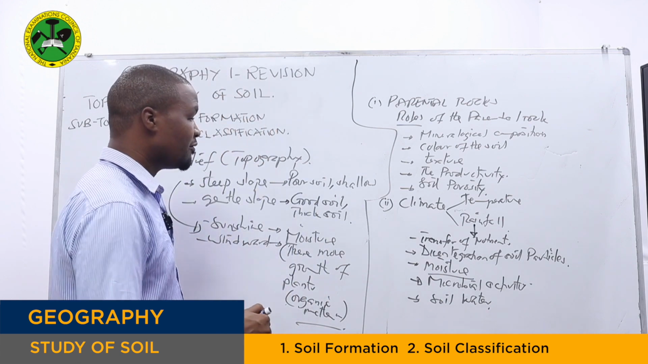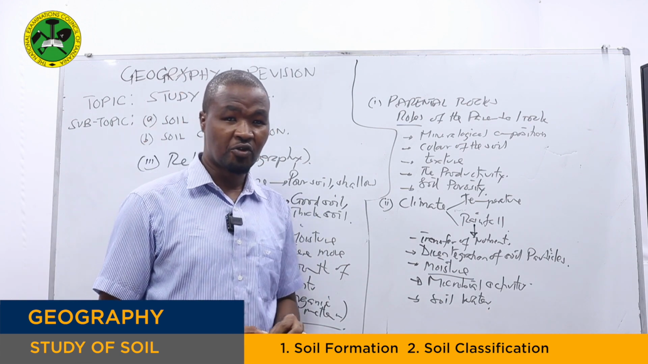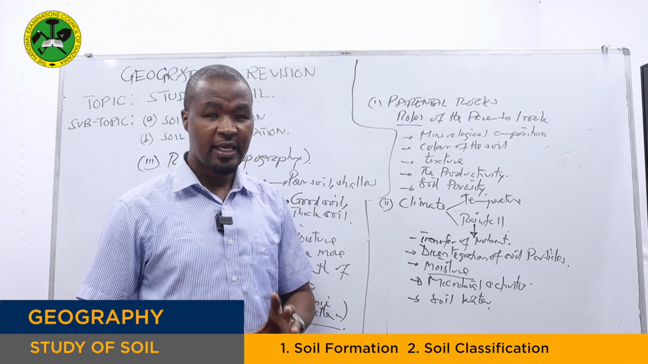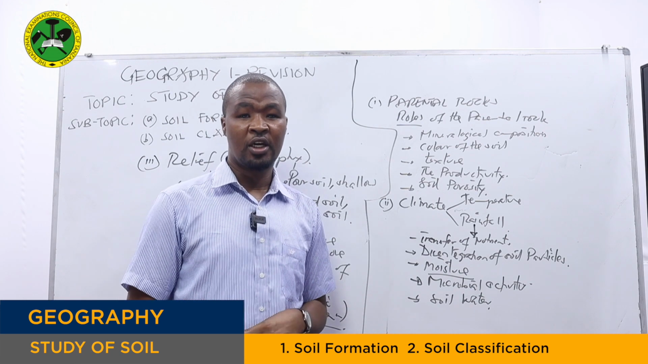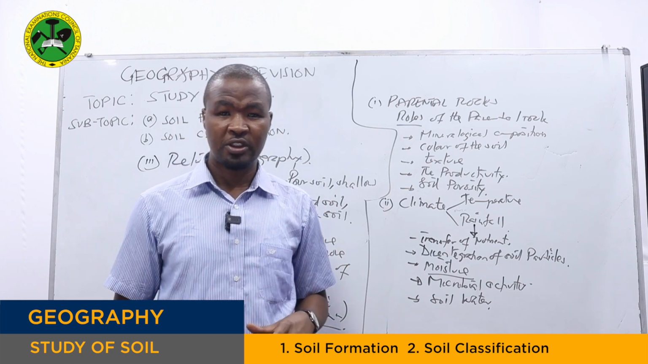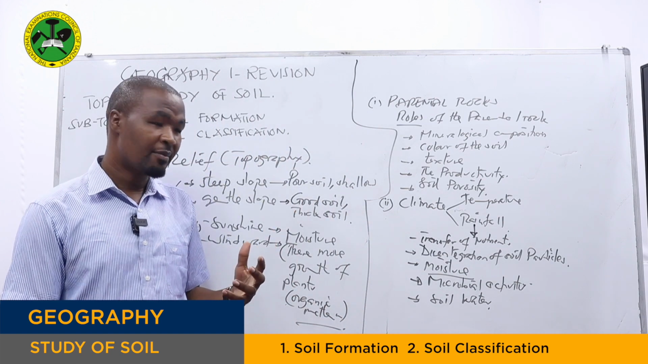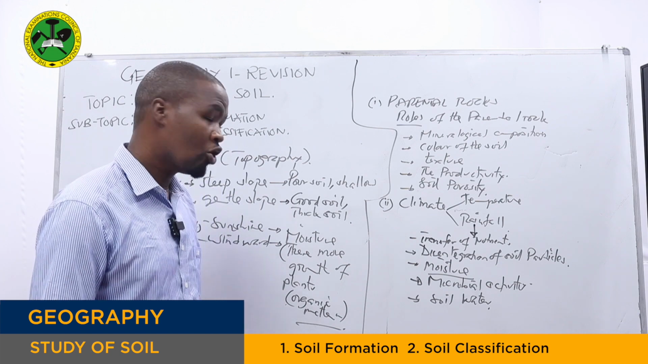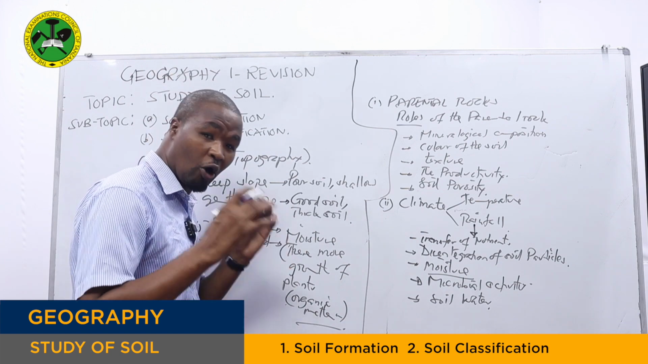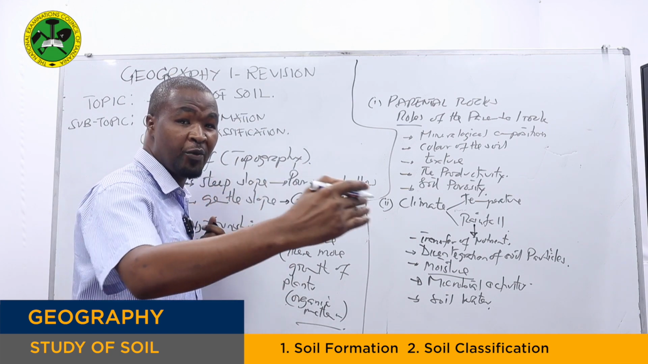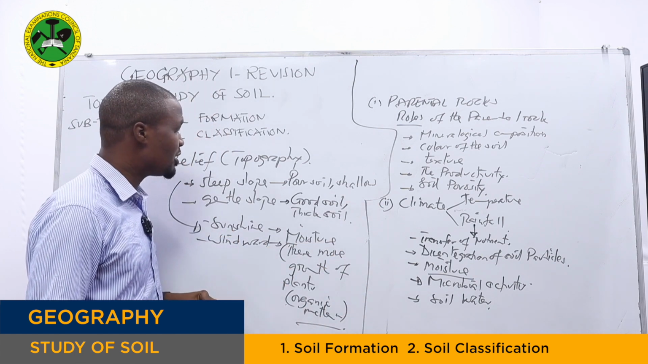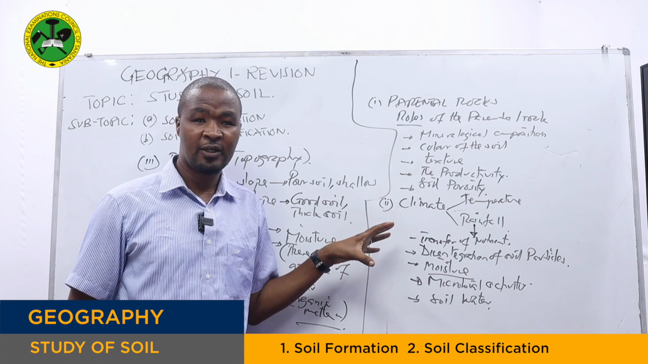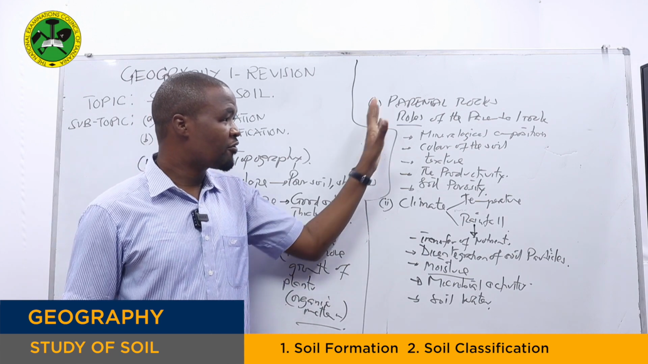Then from there, we have time as the last factor for soil formation. We say the longer the time the soil takes in its formation, the more mature the soil will be. The shorter the time the soil takes in its formation, the less mature the soil will be. So in order for soil to be complete, it needs to have more time in its formation.